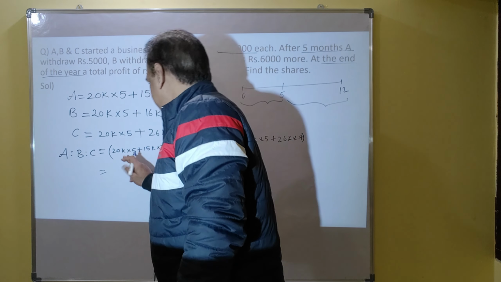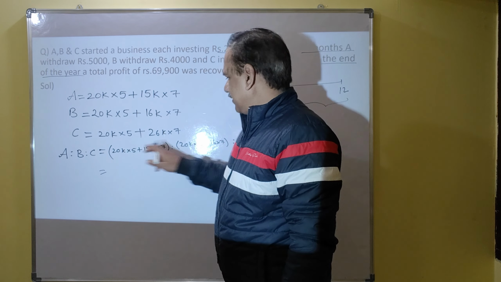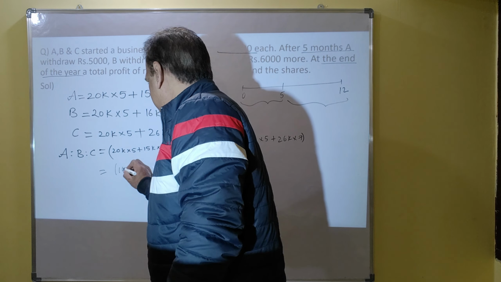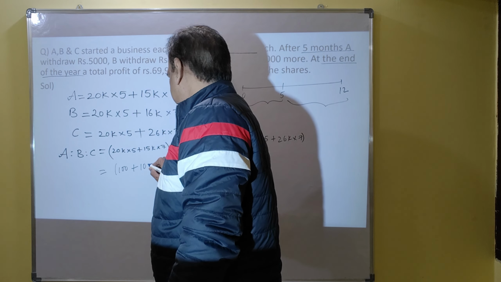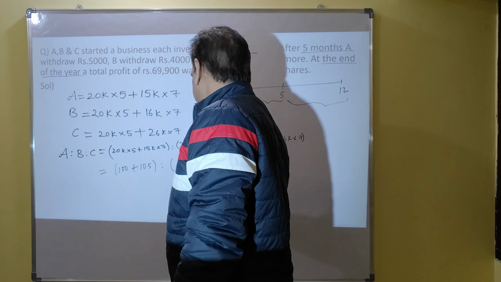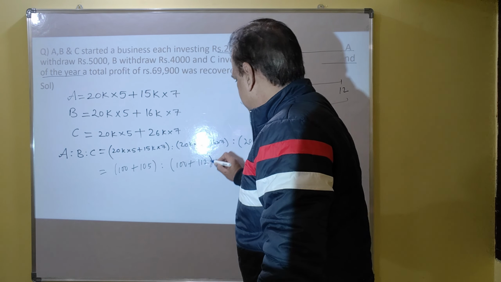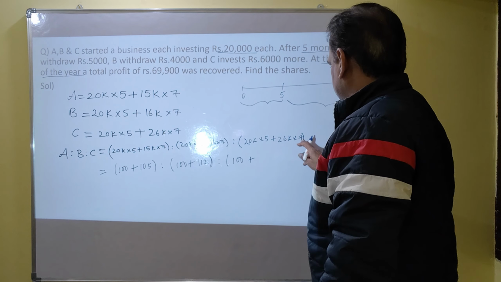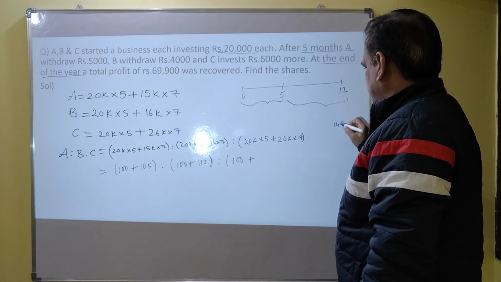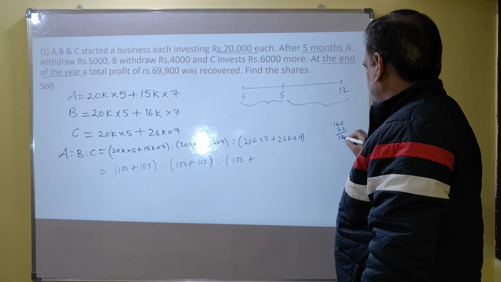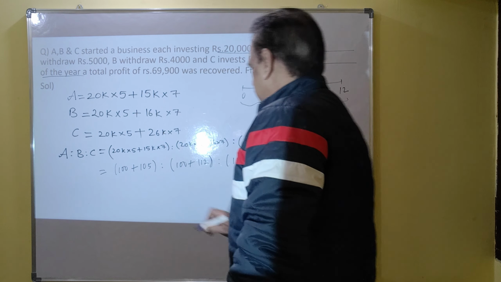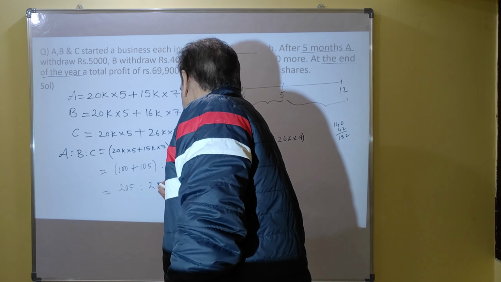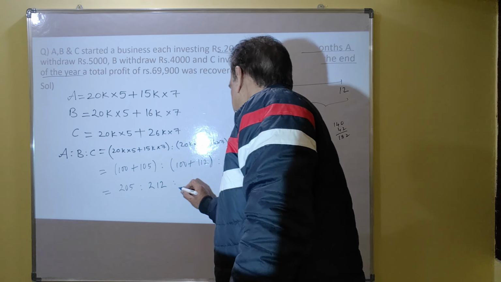You can cancel out the 1,000. We can take the common 1,000 and cancel in all the 3 terms. So it is 100 plus 105, 100 plus 112, here 100 plus 140 plus 42, 182. So the ratio of their investments is 205 is to 212 is to 282.